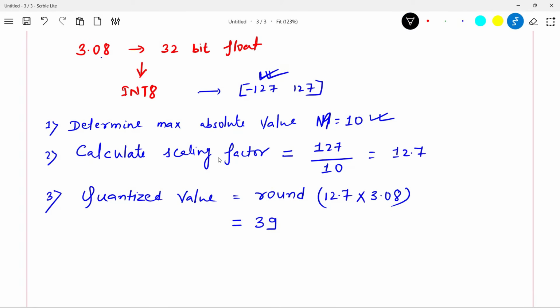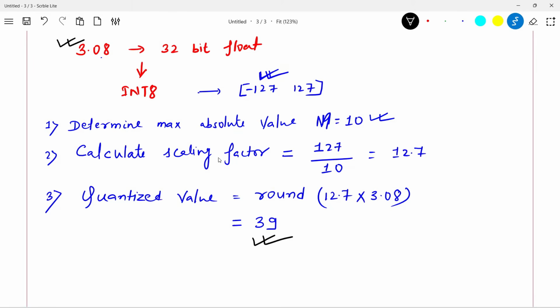So you started from 3.08, which was FP32, and in INT8 you have 39 as your number, right? And if you do it the other way around, you can convert 39 back to 3.08. As I told you, since you are coming down in terms of bits, your accuracy will get a little bit compromised. So it is quite possible that when you convert 39 back to 3.08, you might see 3.079. That's quite possible.